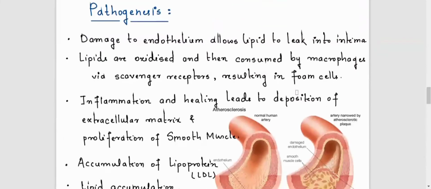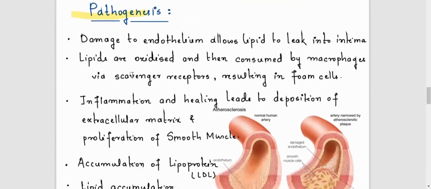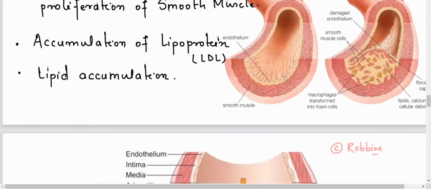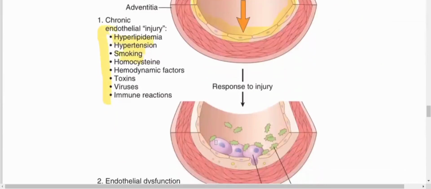Now, the most important part, we are discussing the pathogenesis. Number one is damage to the endothelium. I want to show you the endothelial layer here, taken from the Robbins book. This layer is the endothelium. In response to injury, there are changes in the endothelium due to hyperlipidemia, hypertension, and smoking. Due to these causes, there is an endothelial injury.